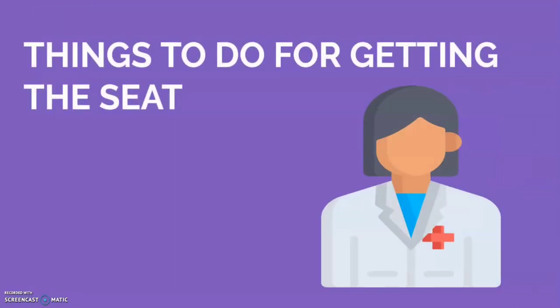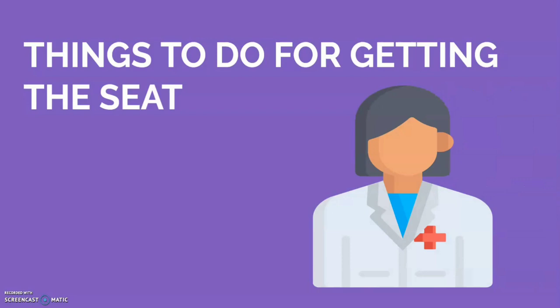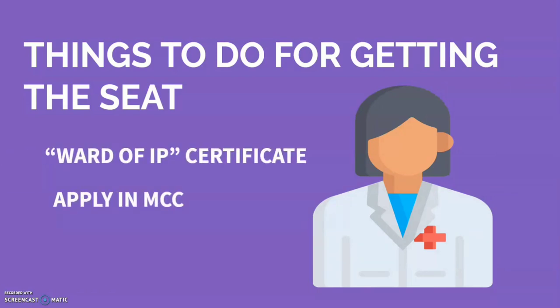So next, what are the things we must do for getting the seat? First is that we must obtain the Ward of IP certificate. That is a very big task. The next is to apply in the MCC. So we'll go on.